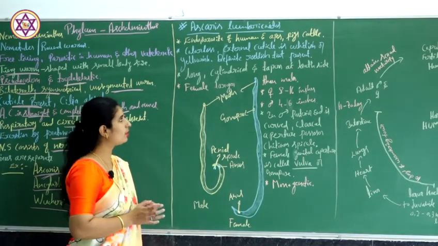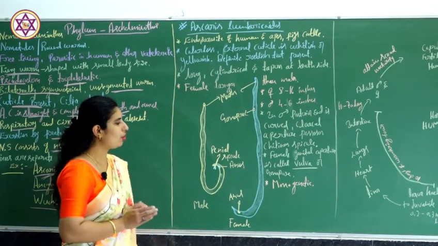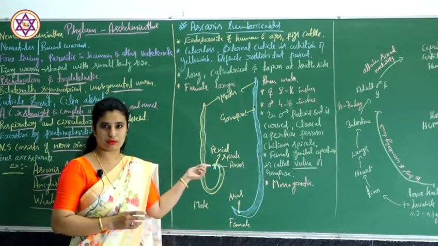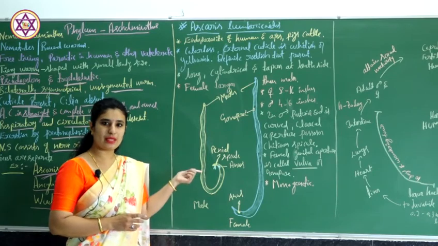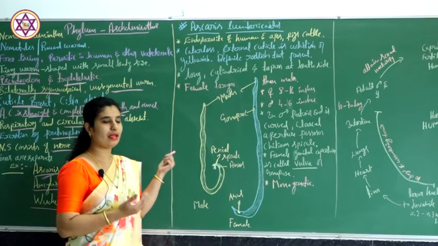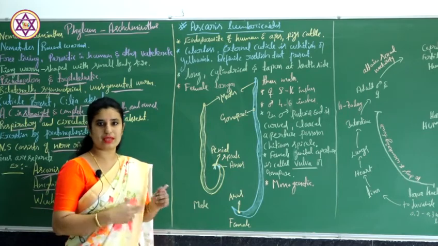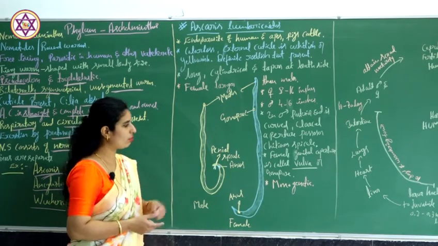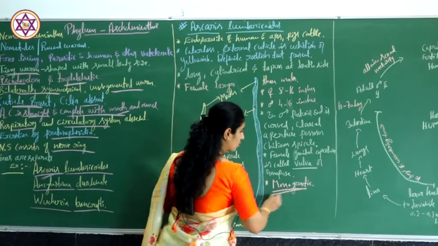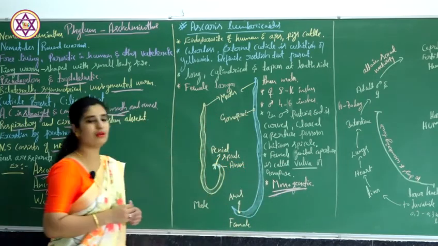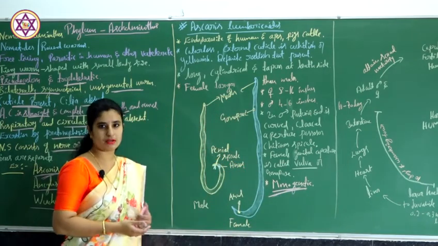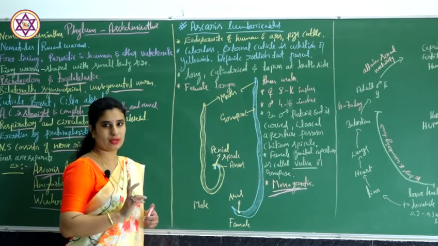Particularly in Ascaris, they are monogenetic. Monogenetic means it completes its life cycle within only one host. Digenetic means two hosts. Monogenetic means a single host, which may be human, apes, pigs or cattle.